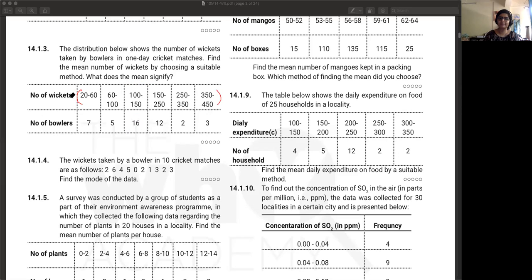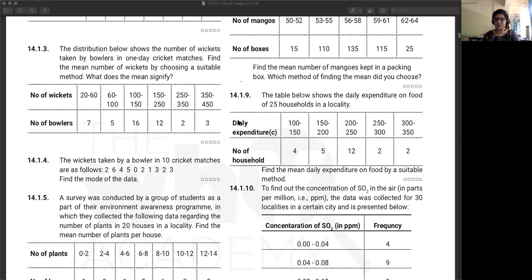Step deviation. It's assumed mean. Assumed mean does not depend on this thing. Step deviation. Step deviation का formula क्या है step deviation में? The direct one, because in assumed mean I have the A.